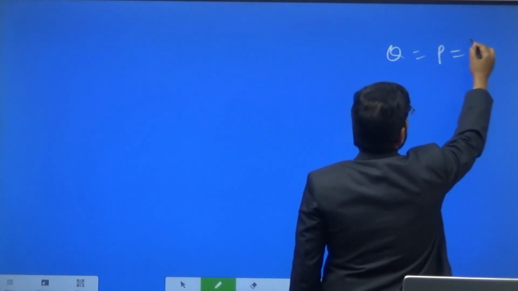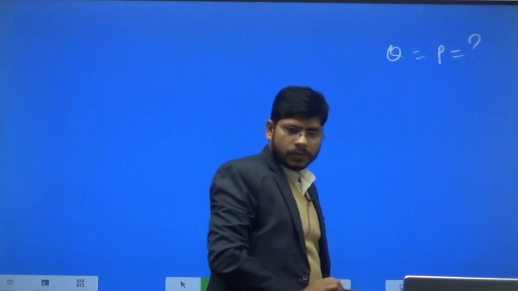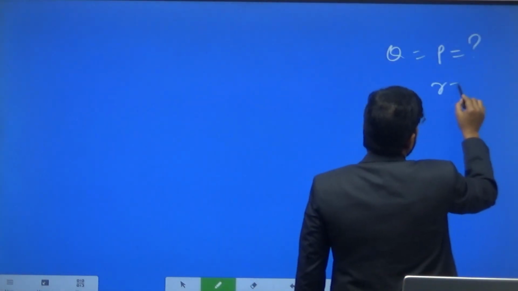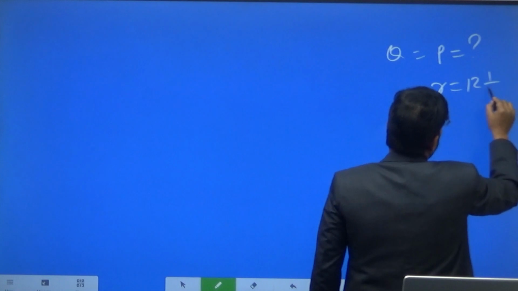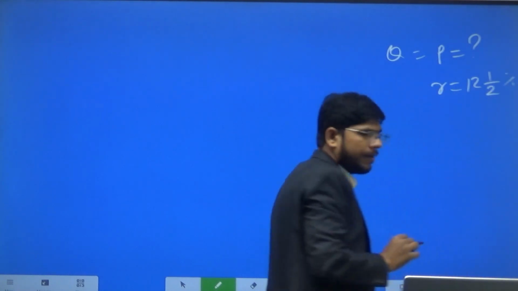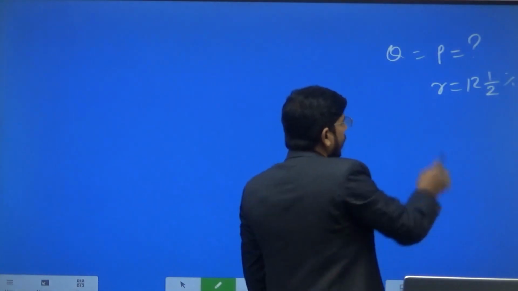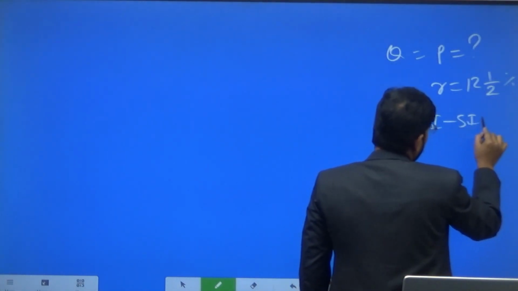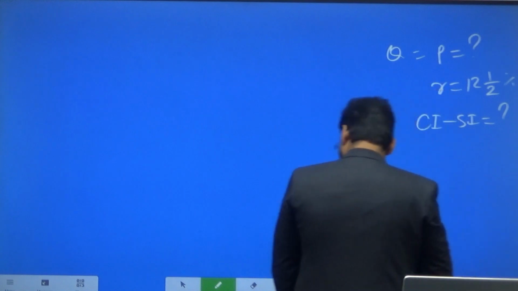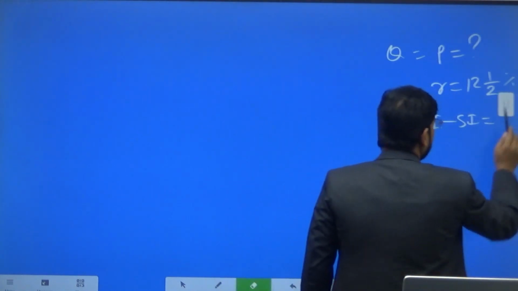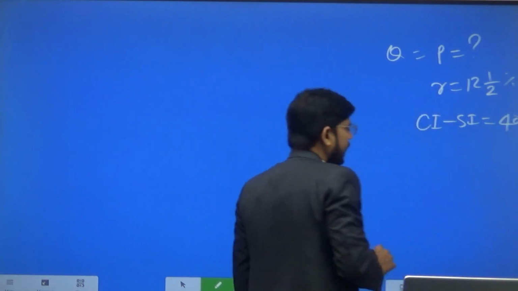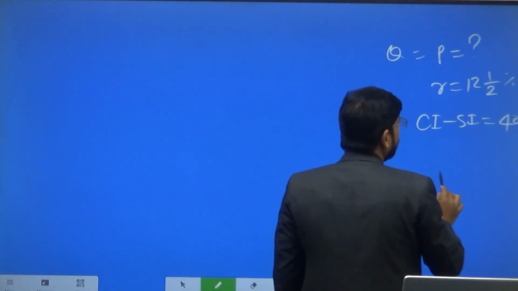Value of P is being asked, and the rate of interest is 12.5%. The difference of CI and SI is given, and that is 40 rupees. And what do we have to find out?